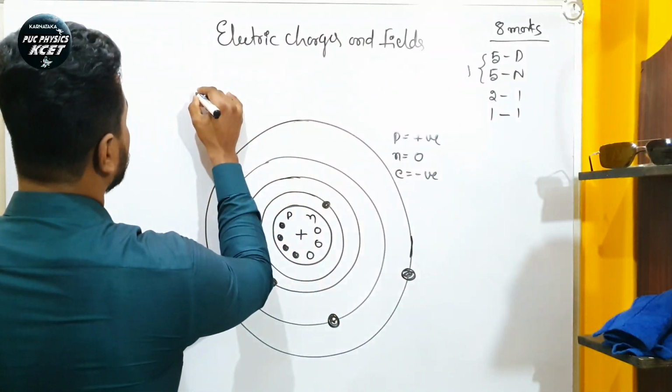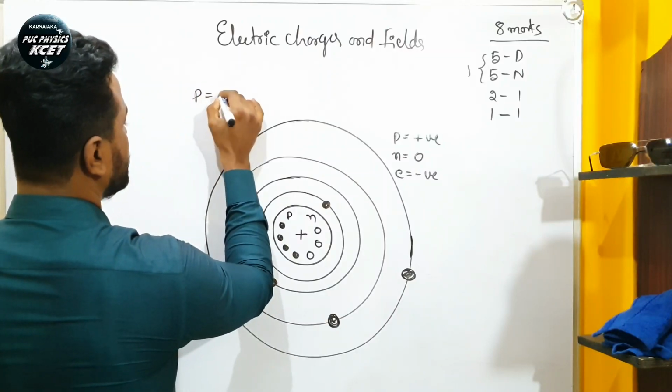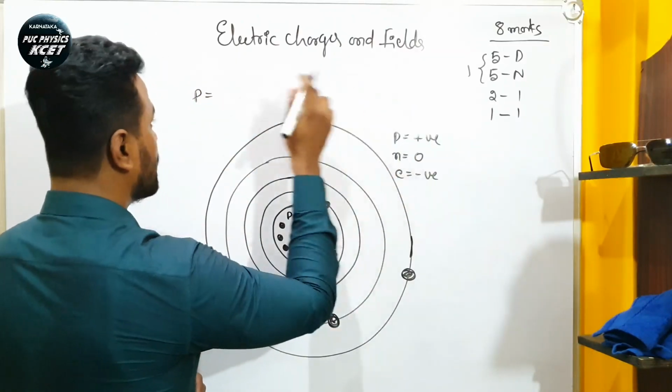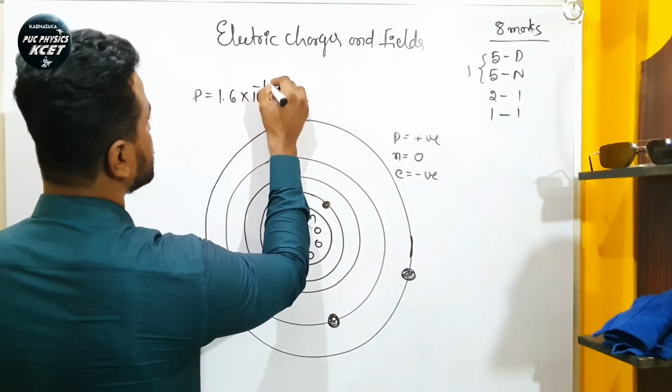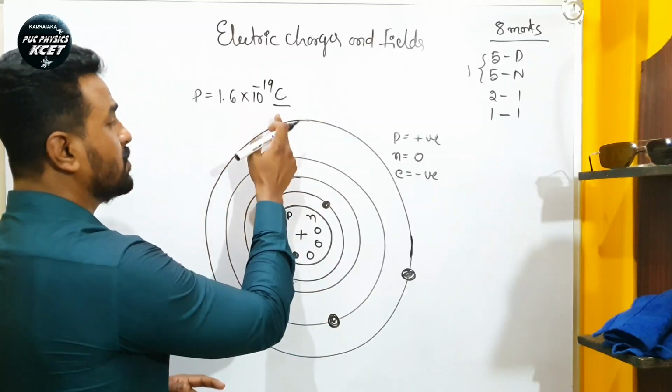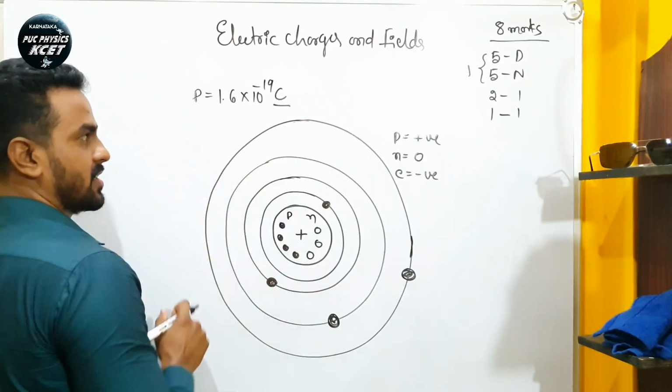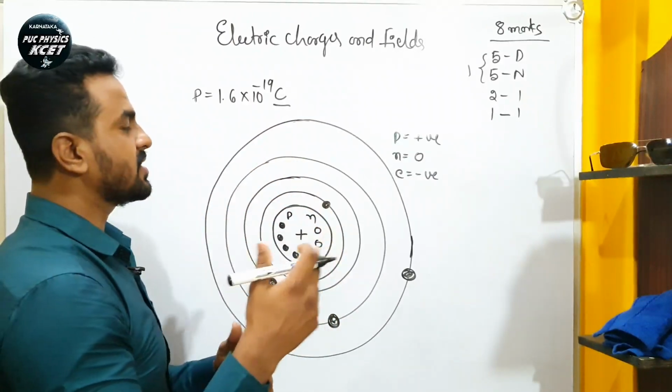So if we talk about positivity, the proton has the positive charge of plus 1.6 into 10 to the power of minus 19 coulomb. What is coulomb? Coulomb is the SI unit of charge, right? I will tell you about this in the next concept.